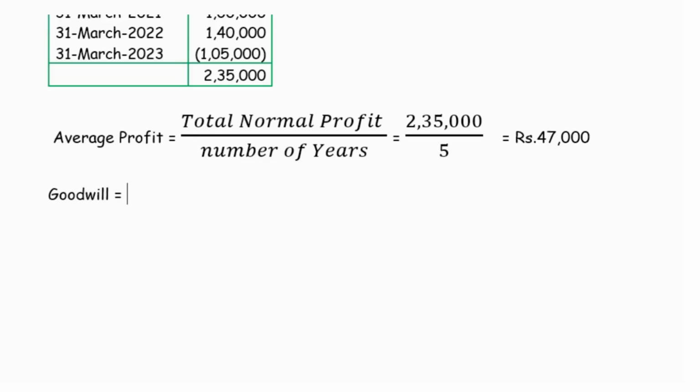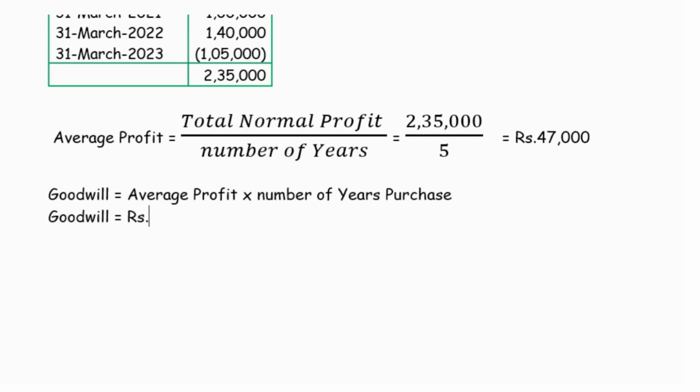Goodwill is average profit into number of years' purchase. We arrived at 47,000, and it is given in the question that goodwill is valued at 4 years of purchase. It works out to 1,88,000. So this is how the valuation of goodwill is done under the average profits method.